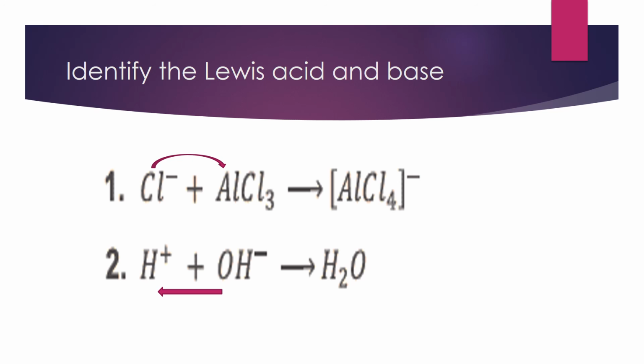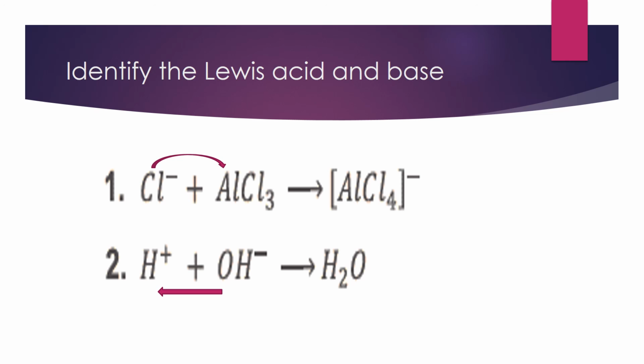The product, aluminium tetrachloride, is formed, and in this the chloride ion is donating the electron pair, so it will act as the Lewis base. And in aluminium trichloride, aluminium is accepting the electron pair, so it is acting as the Lewis acid.